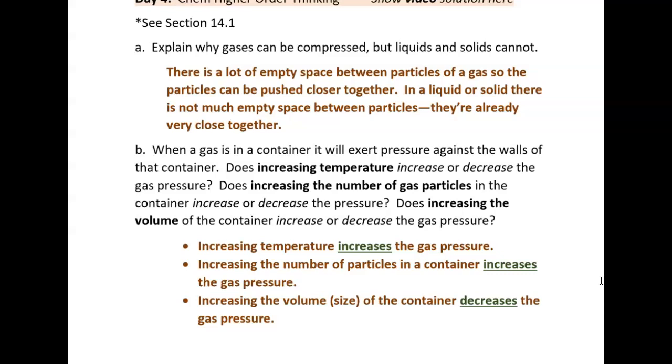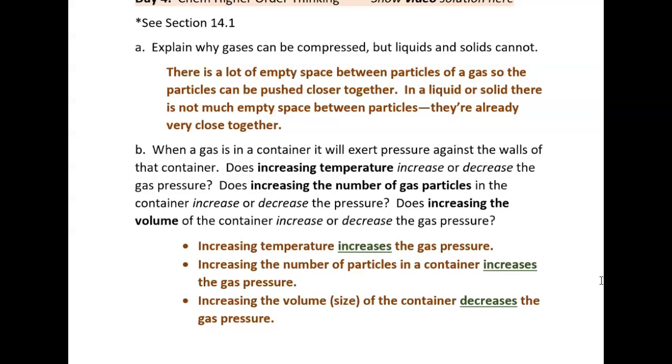The answer to the second question, increasing the number of particles in a container increases the gas pressure. Hopefully the reason makes sense to you. With more particles in a container moving around, more particles will strike the sides of the container, exerting pressure.